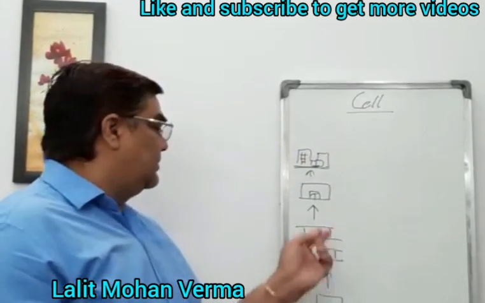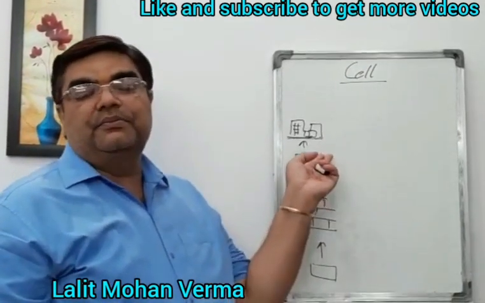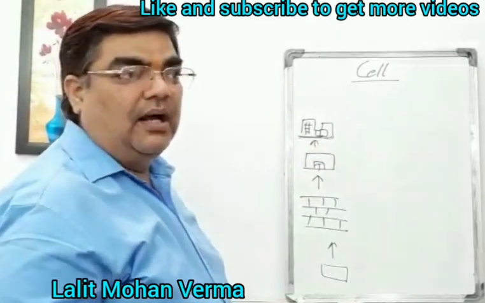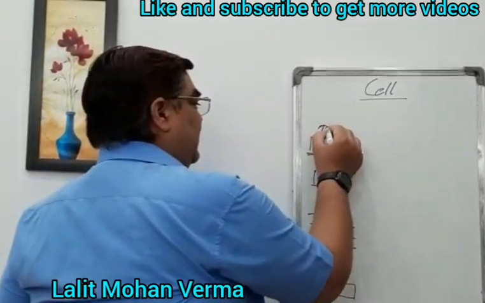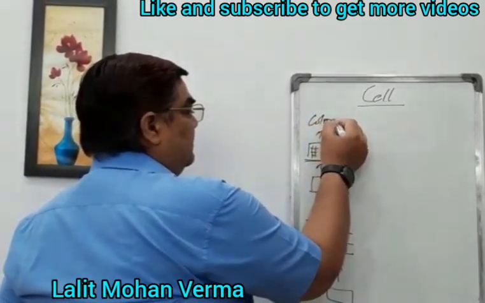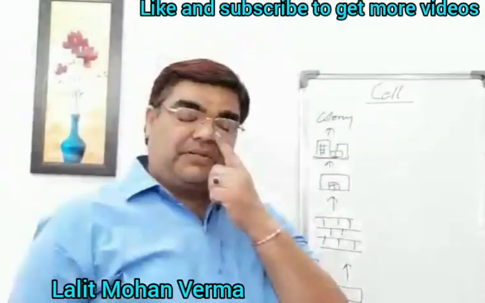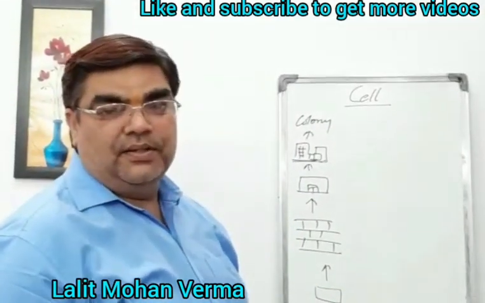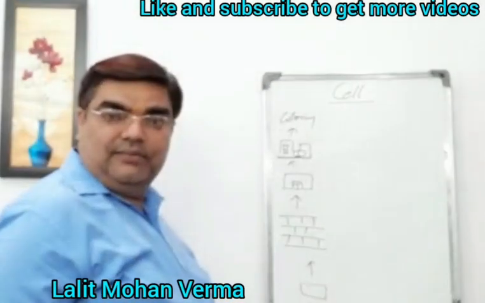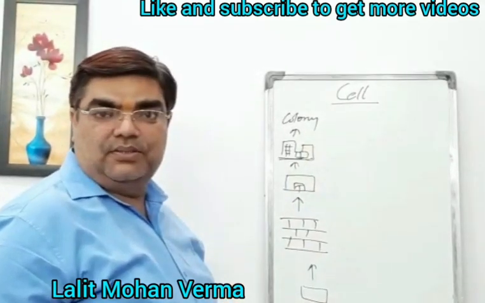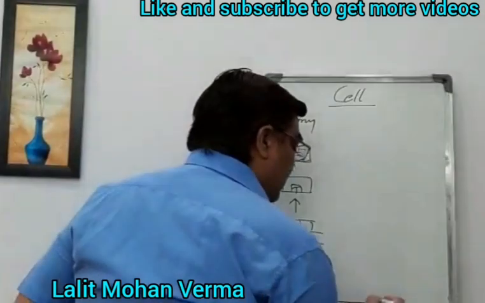So from a brick there is a wall. From a wall there is a room. And the combination of rooms is nothing but the house. And a number of houses together form a colony. So this is the theme of the cellular structure of the organism. As we take the brick to build a house, here we take a cell.